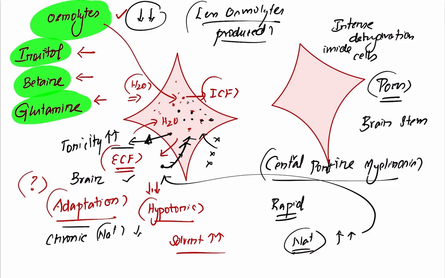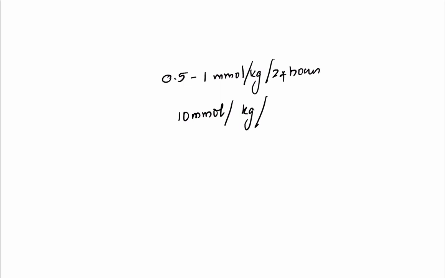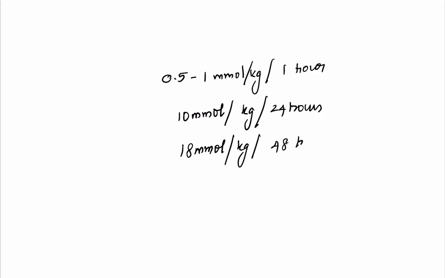Now how do you treat this condition? You should not be going for a rapid correction. The best form of correction is 0.5 to 1 millimoles per kilogram per hour. Or you can go for a maximum of 10 millimoles per kilogram for 24 hours. Maximum you can go for 18 millimoles per kg per 48 hours.